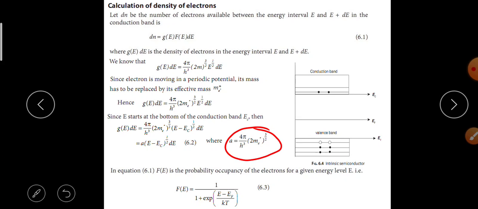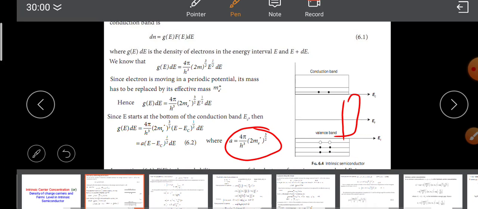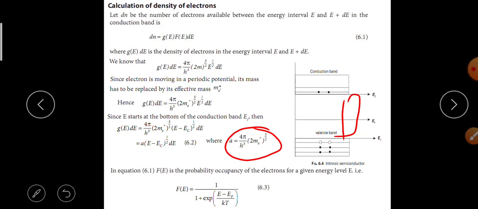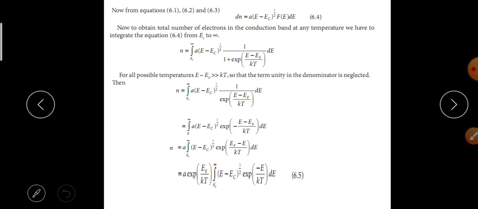Here, between the conduction band and the valence band, EF is the Fermi level in the forbidden energy gap. Now from equations 6.1, 6.2 and 6.3, dn is equal to A into E minus EC whole power 1 by 2 into F of E into dE.